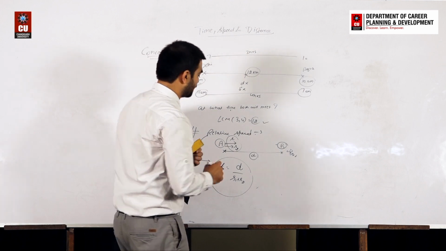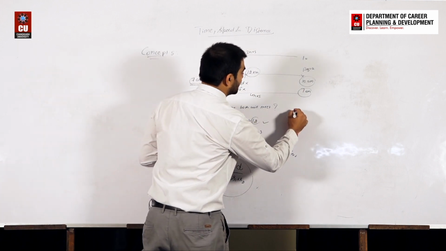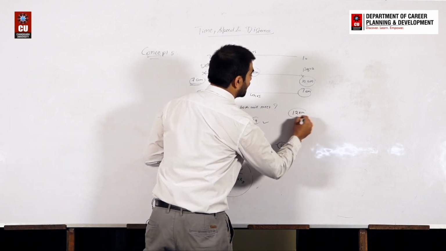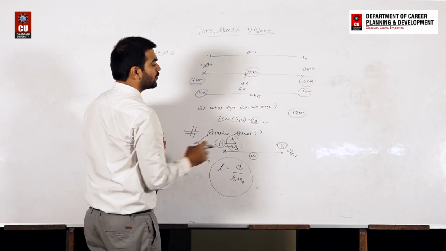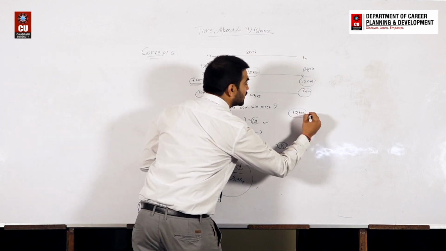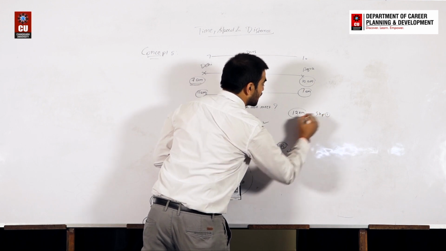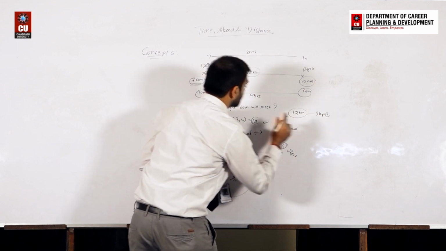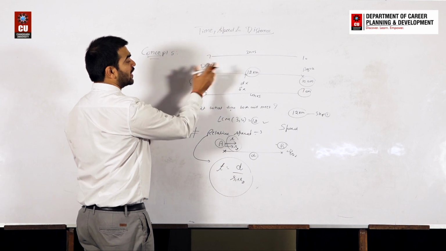How can we apply it here? Let's say the distance is 12 kilometers, right? Now we just have to find out the speed. So how can we find out the speed? This is step number 1: the speed of the person who is moving from Delhi to Agra.